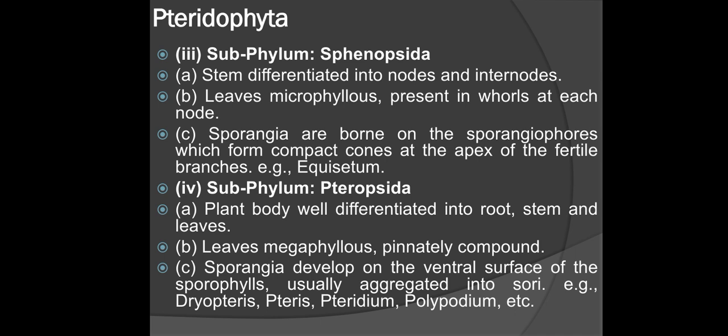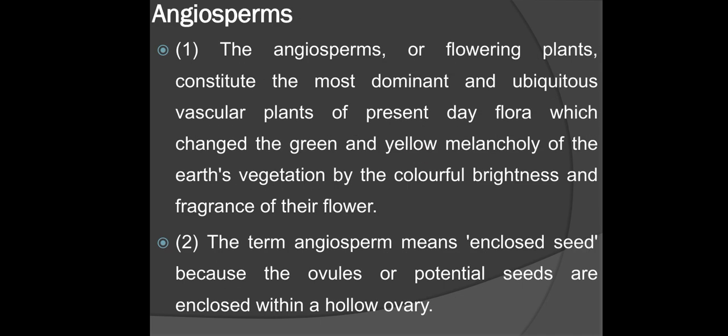Subphylum Pteropsida: plant body well differentiated into root, stem and leaves. Leaves megaphyllous, pinnately compound. Sporangia develop on the ventral surface of the sporophylls, usually aggregated into sori. Examples: Dipteris, Pteris, Pteridium, Polypodium, etc.